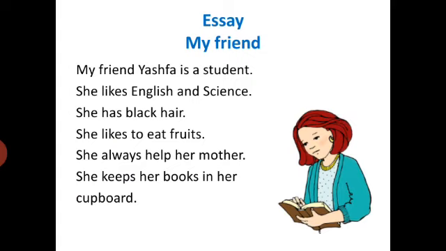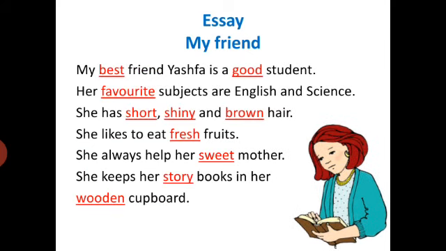We can use so many adjectives in this essay. Like now you can see, my best friend Jeshwa is a good student. Her favorite subjects are English and science. She has short, shiny and brown hair. She likes to eat fresh fruits. She always helps her sweet mother. She keeps her storybooks in her wooden cupboard. So the words best, good, favorite, short, shiny, brown, fresh, sweet, story and wooden, these all are adjectives. These are used to explain and elaborate the essay.